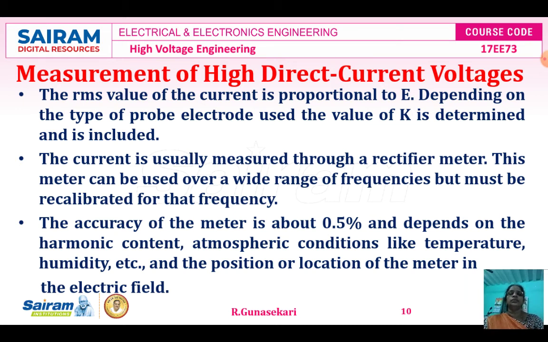The current is usually measured through the rectifier meter. This meter can be used over a wide range of frequency but must be recalibrated for that frequency. The accuracy of the meter is about 0.5%. It depends on the harmonic content, atmosphere conditions like temperature, humidity, etc., and the position or location of the meter in the electric field.